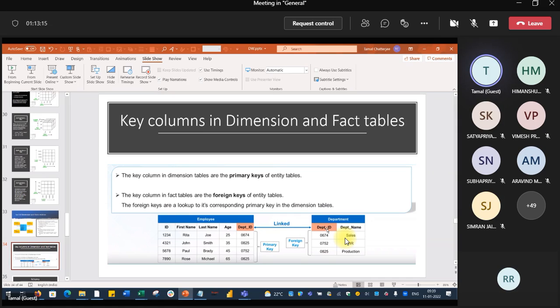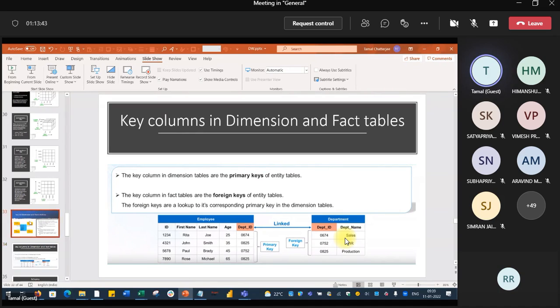So in this example, which one is the master file or dimension file? This department table is the master file. Master files will have primary keys. Remember, master files or dimension files will have primary keys, and the transaction files or fact files will have foreign keys.